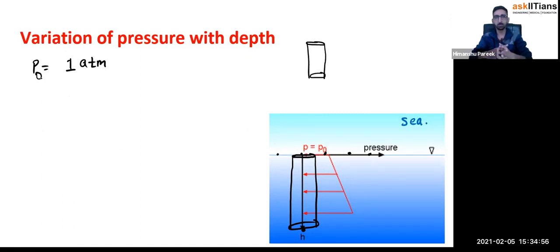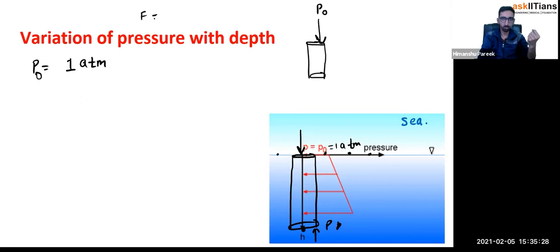You can measure this pressure with a barometer, and all such kinds of devices are available, right? So this pressure should be 1 atm, and this must be exerting a certain force here. And at this place, let's say the pressure is P, so this must also be exerting a pressure of P. Now, that's the pressure at a depth H. So from the upper side, the pressure is P naught. What is the force? Force is nothing but pressure multiplied by area. So force is equal to P naught multiplied by area.